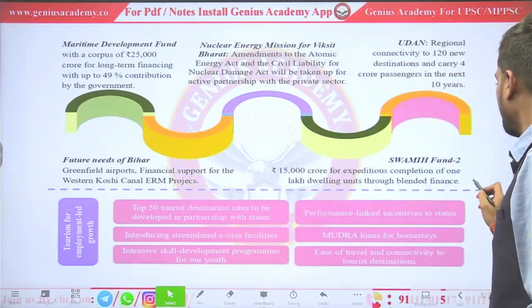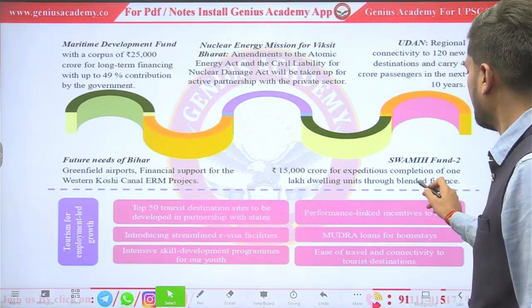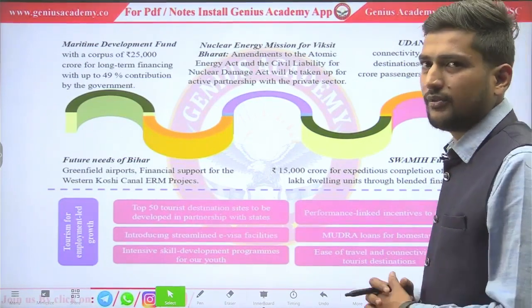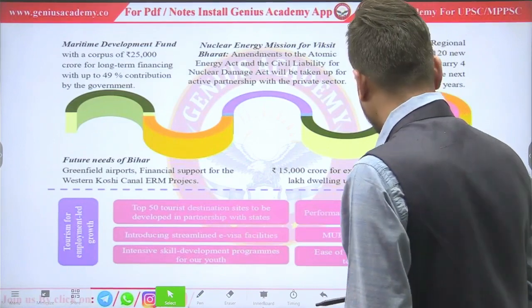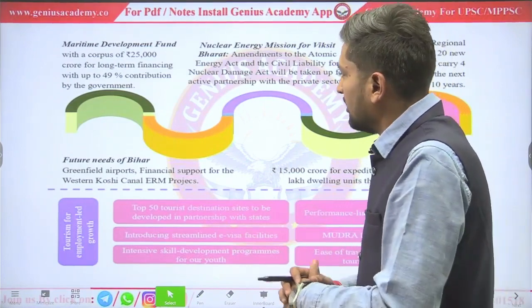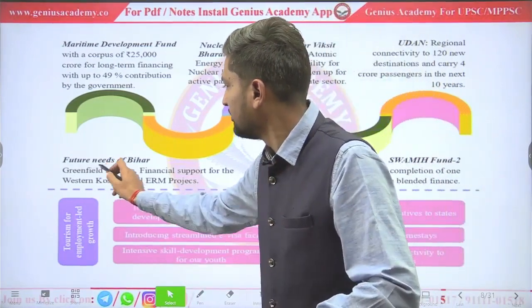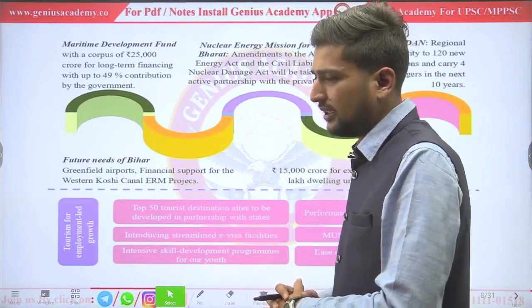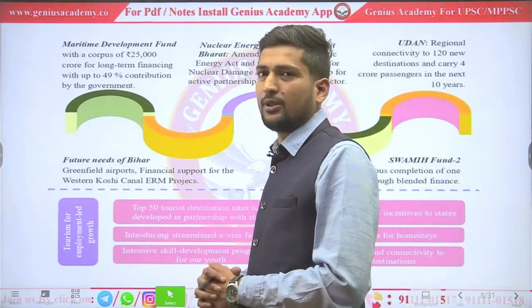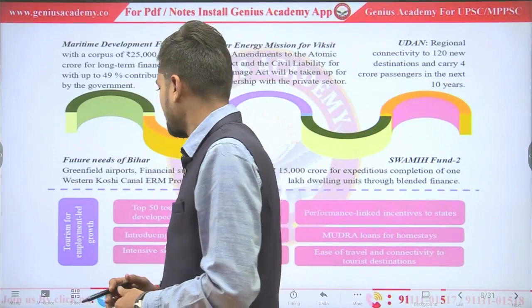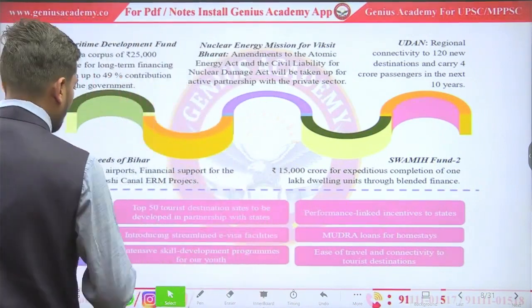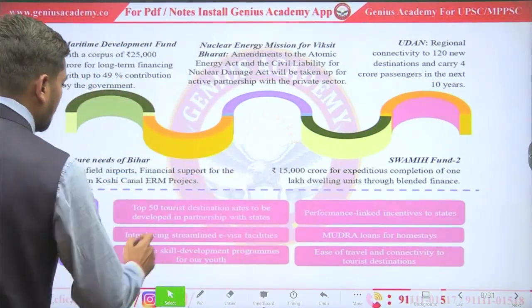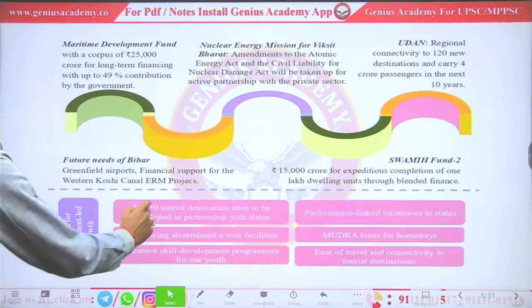Blended finance means government plus private, both will provide finance for a particular project. In this, for the future needs of Bihar, see, Bihar got more importance in this budget. We already saw the government will build airports and also provide financial support for some projects.